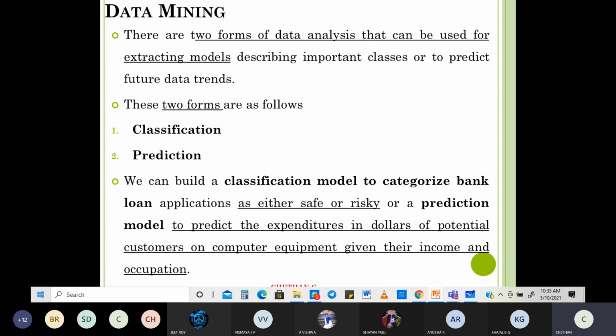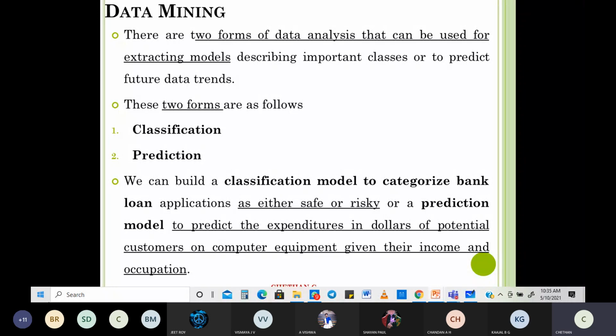Okay, but a person who's an engineer who works in an IT firm, with a very good income, is very likely to go and buy a computer. So you keep the data which is with you and you predict the ones which you don't know. That is known as what? It's related to finding out the classification model and of course the prediction model.